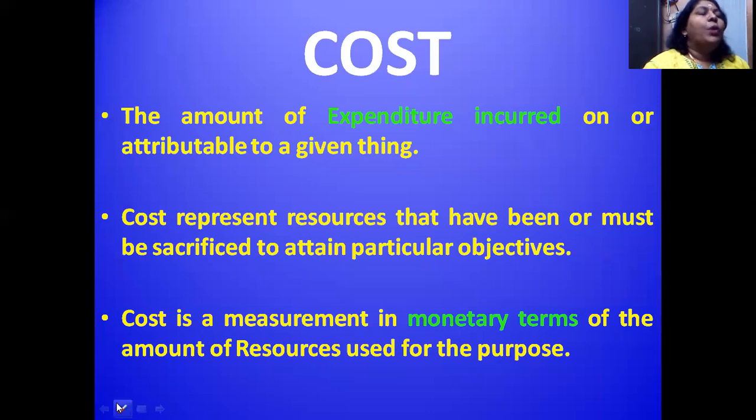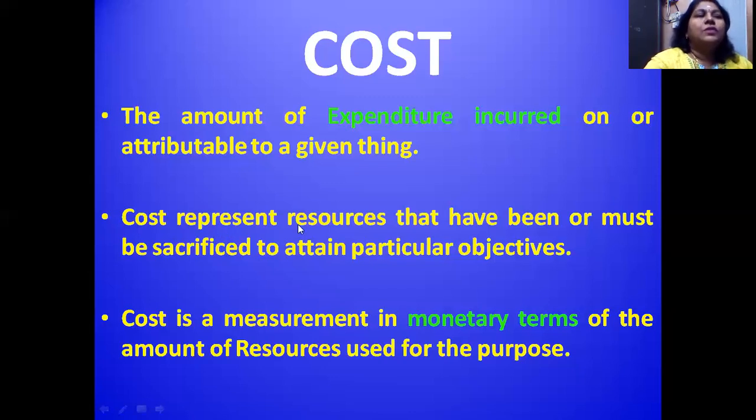You'll come to know what you mean by cost. A cost is the amount of expenditure incurred on or attributable to a given thing. That means whatever money we spend to get a thing or produce a thing is what we practically call cost. Cost represents resources. For example, if you are going to produce a product, we need material, labor, and other kinds of expenses that we are going to incur for producing a commodity. Those are the resources here.